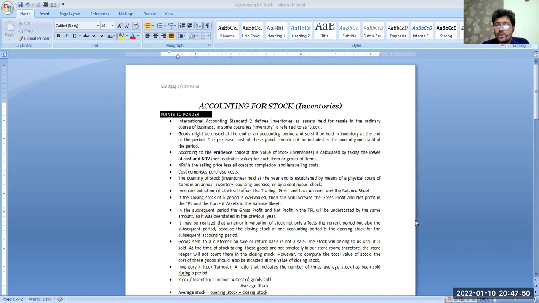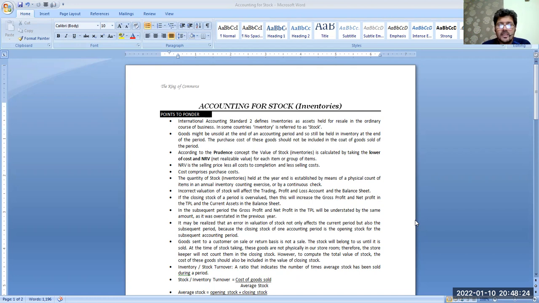International Accounting Standard 2 defines inventories as assets held for resale in the ordinary course of business. In some countries, inventory is referred to as stock. In CIE, the old name for inventory was stock. Now they are using the International Accounting Standard word, which is inventory. Okay, means those goods which we buy for resale. They are assets and we buy them, but we don't use them, we resell them. So we are talking about actually the goods which are sold by a trading business.